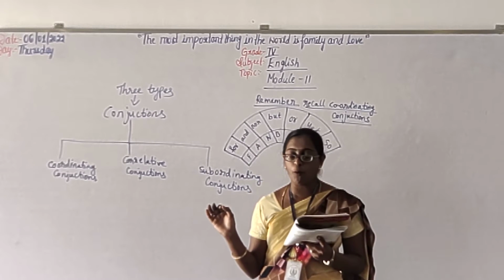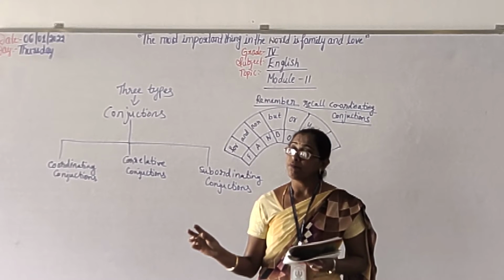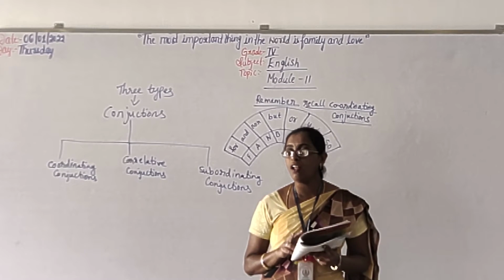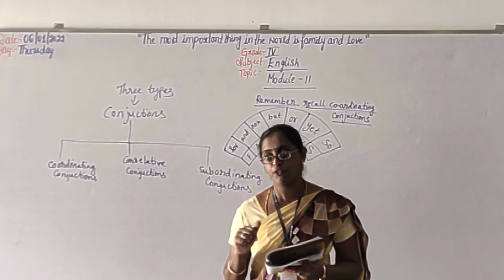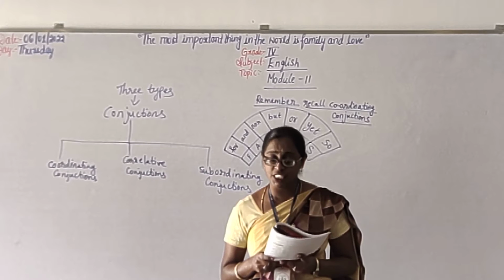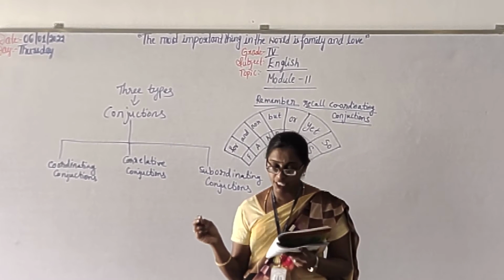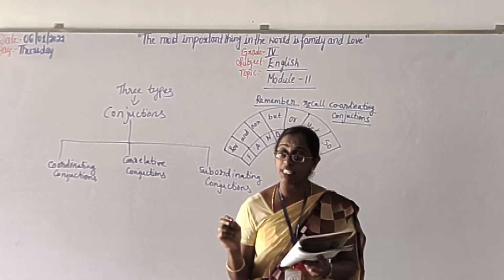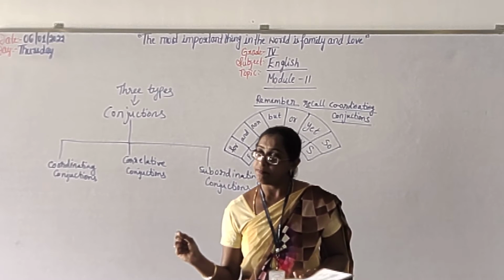Equal importance within a sentence. Neither, either, these all give equal importance. If you read the sentence, you can understand. So the correlative conjunctions, what will they do? They work in a phrase to join the phrases or words that carry equal importance. It will carry equal importance within a sentence.